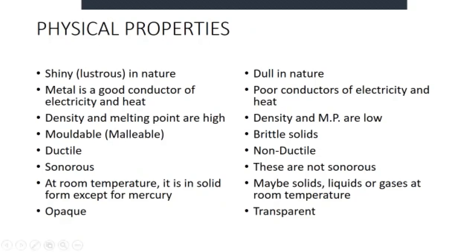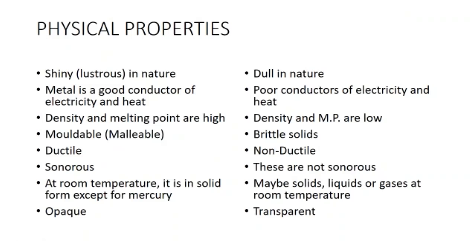Metal is a good conductor of heat and electricity, while non-metals are poor conductors of heat and electricity. Here again the exception will come: graphite, which is a form of carbon, carbon is a non-metal, but its allotrope, meaning those having a little physical difference, shows the property of conducting electricity also.